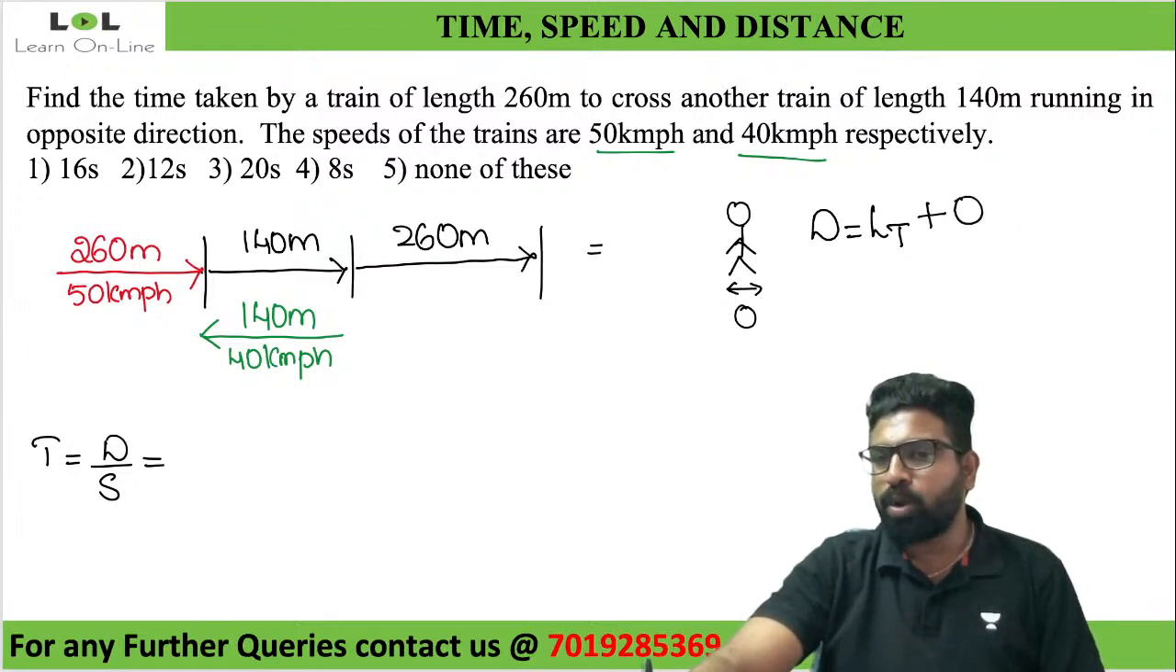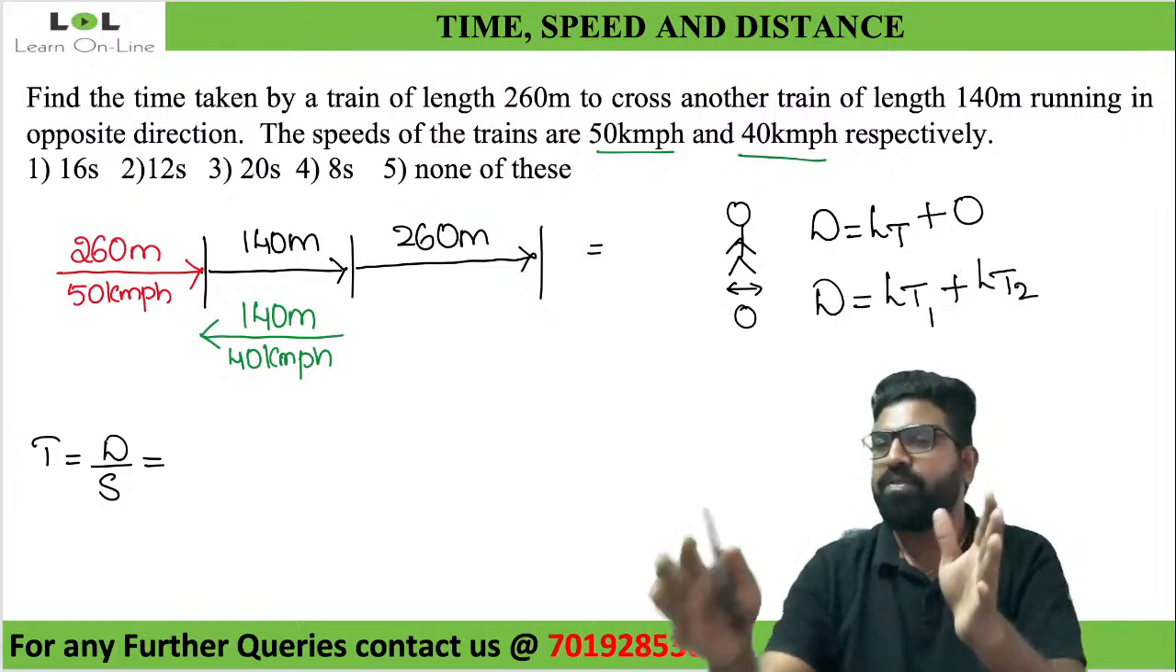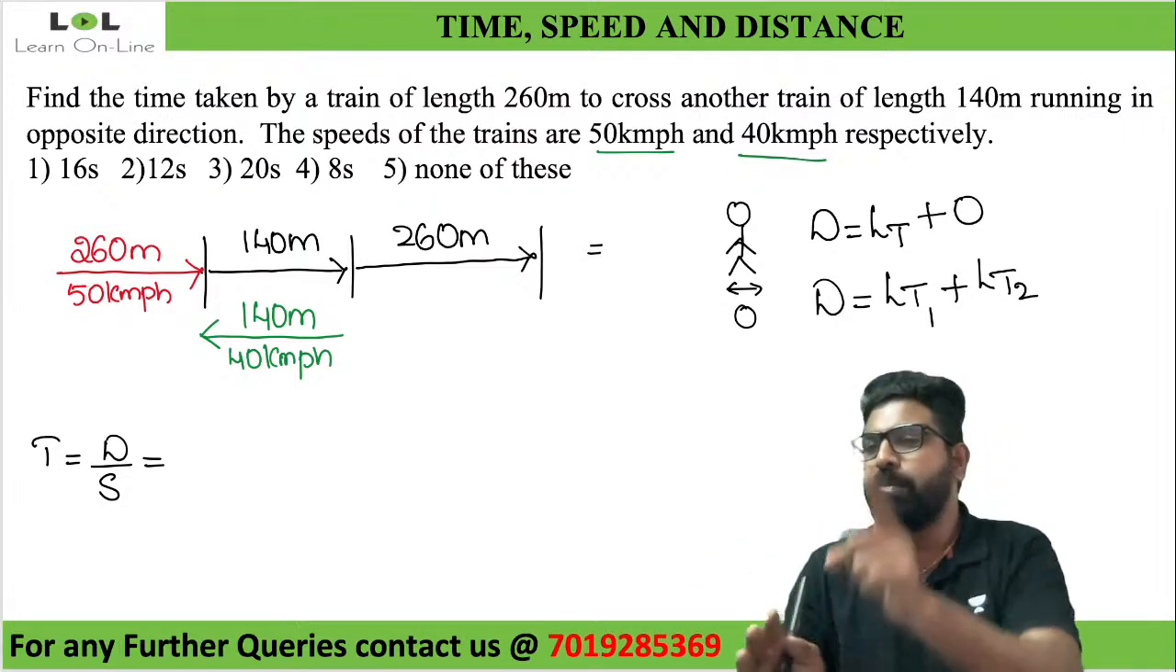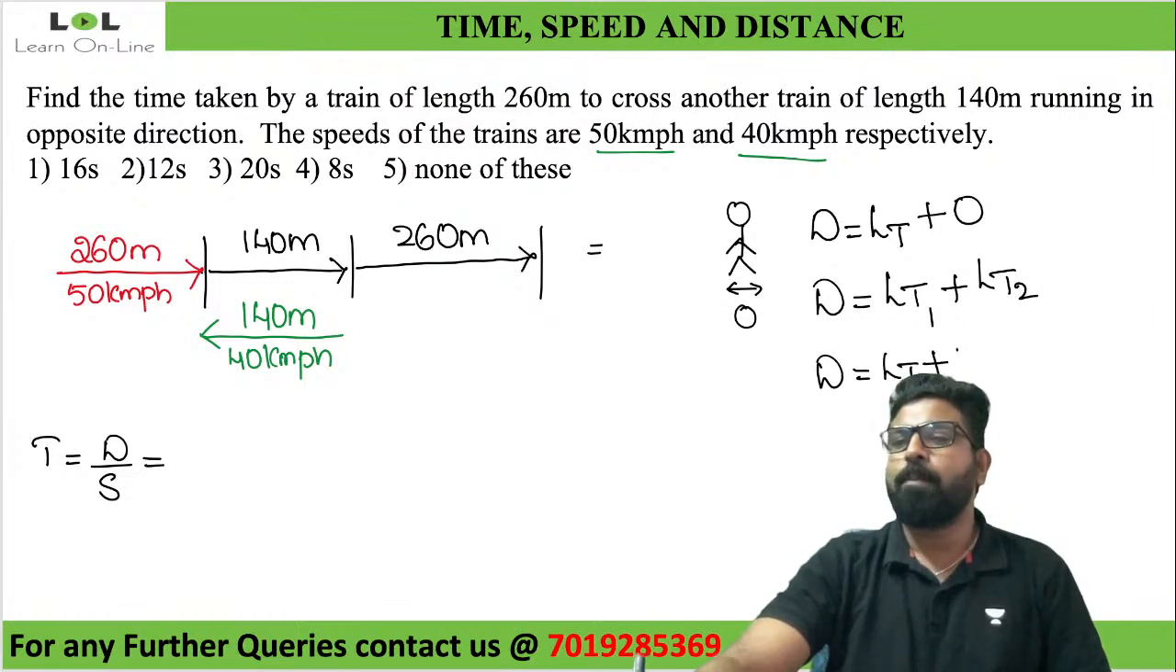If there are two trains, what will happen to the distance? The distance will be equal to the length of train 1 plus the length of train 2. It will always be like this, whether it is in the opposite direction or the same direction. If there is a platform, the total distance traveled will be the length of the train plus the length of the platform. If there is a bus, the distance traveled will be the length of the train plus the length of the bus.